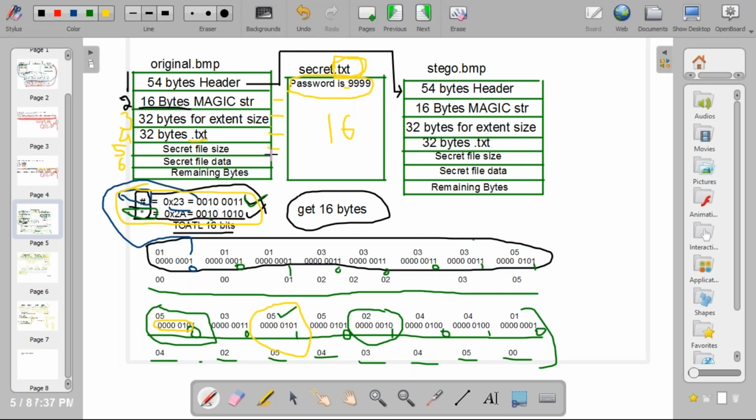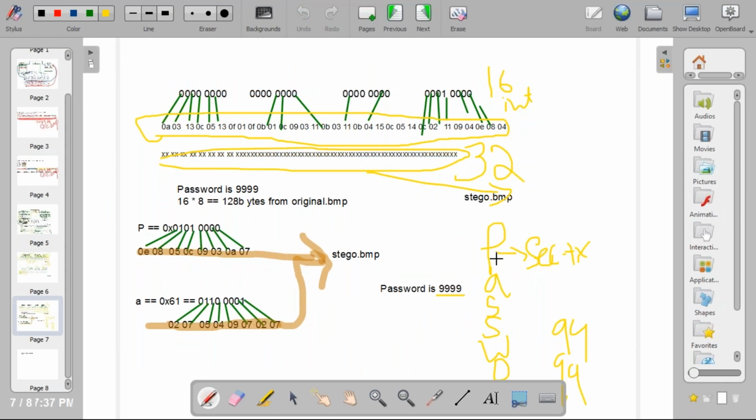Secret file data: here it will vary based on the size. Means what? Based on the number of characters in the file, that one will vary. Okay, fine. See now you need to get p.